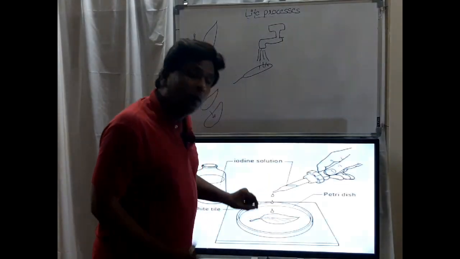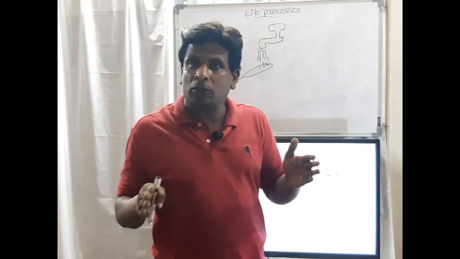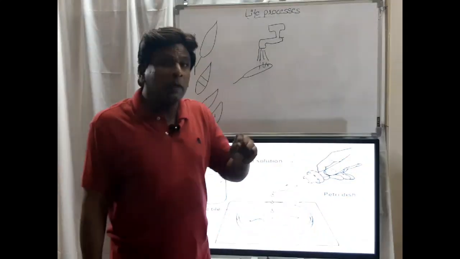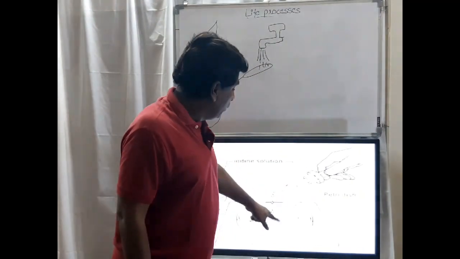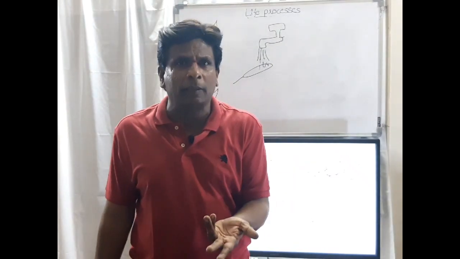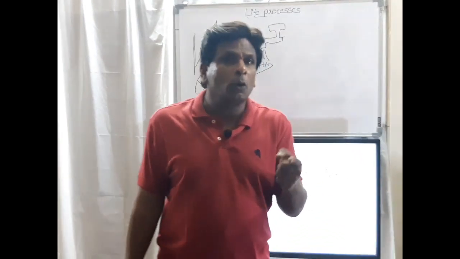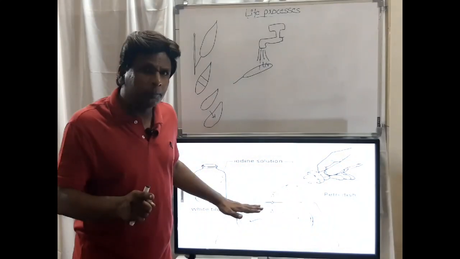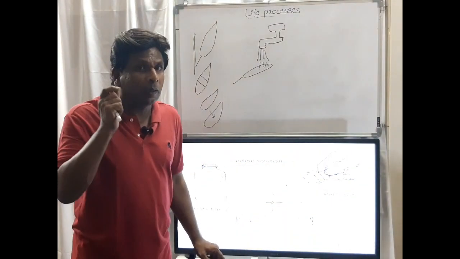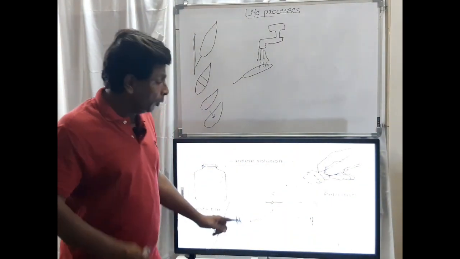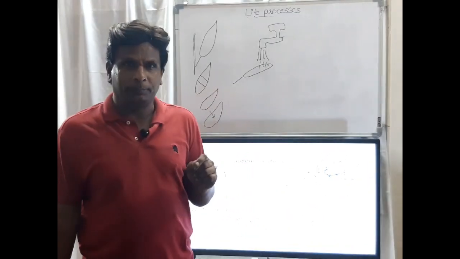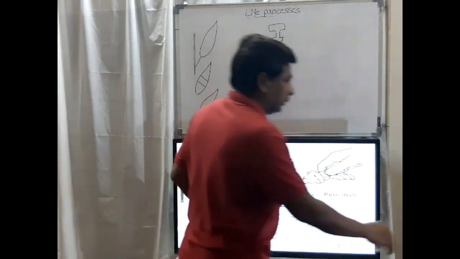And if this covered portion does not have any starch, then the iodine is not affected in this part. It means the color is not going to change in the covered part, because starch is not there, so the reaction is not there. So our result should be that in the covered portion the color is not changing and the leaf stays white, while in the uncovered portion it should become blue-black. Okay friends, let us check the result.